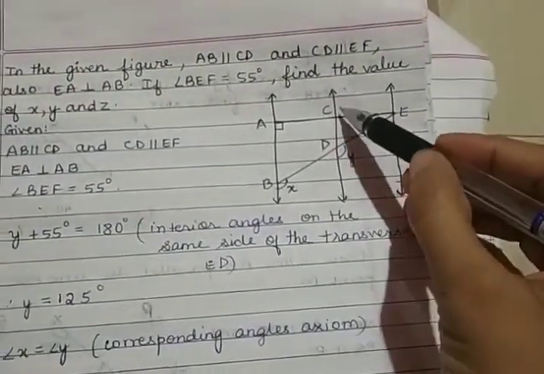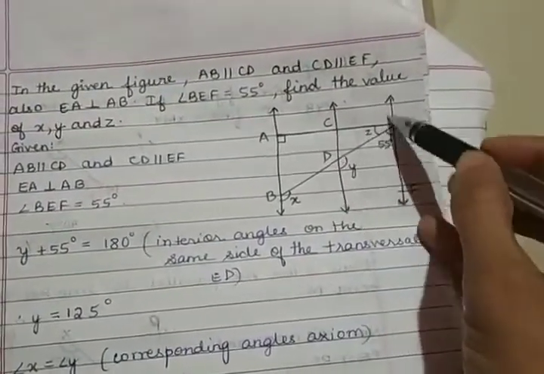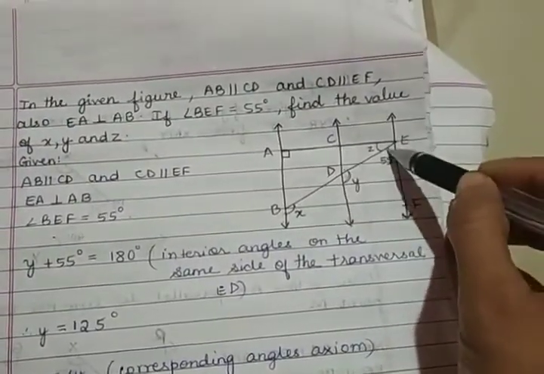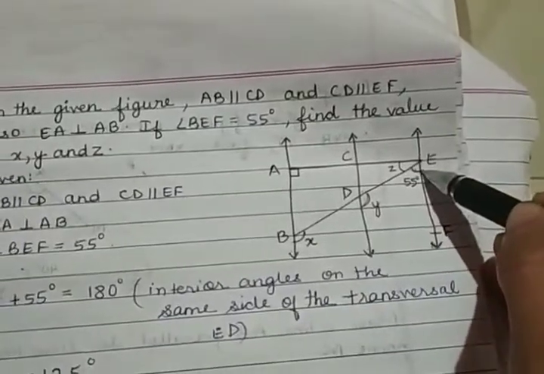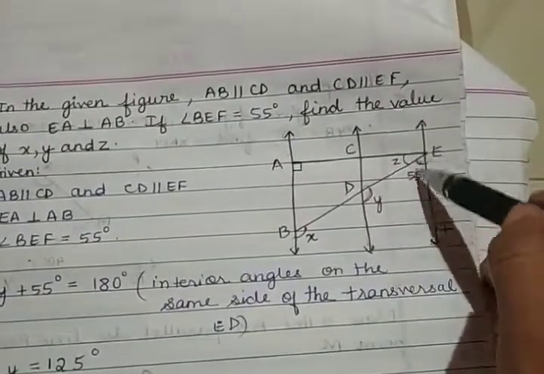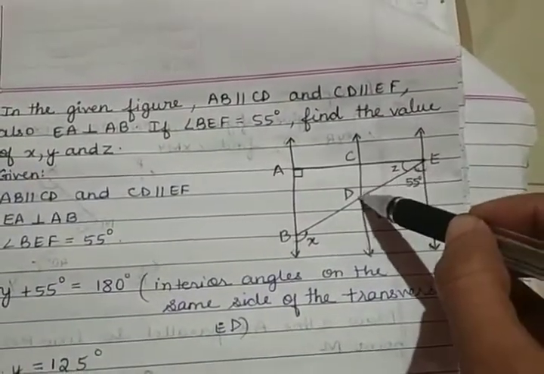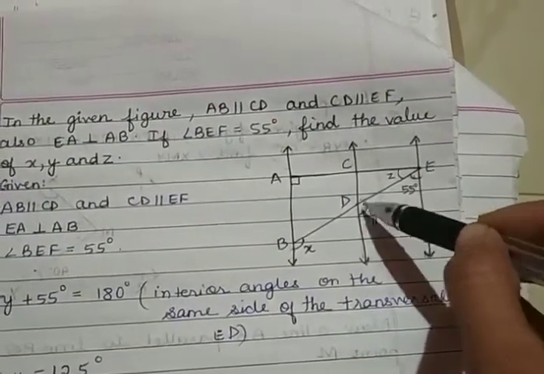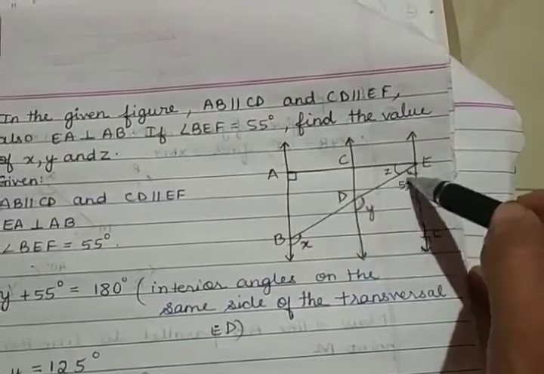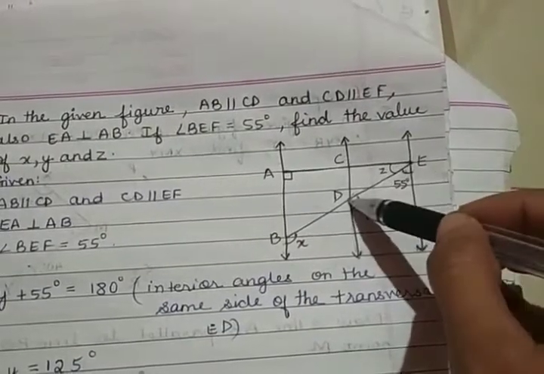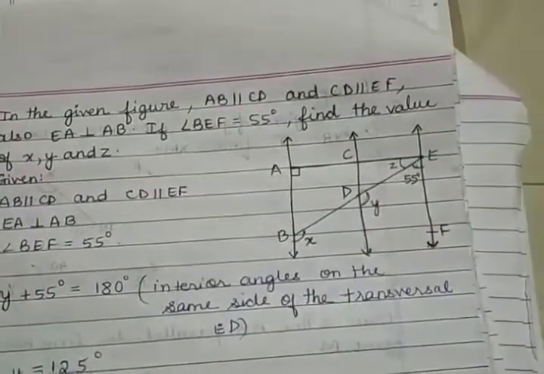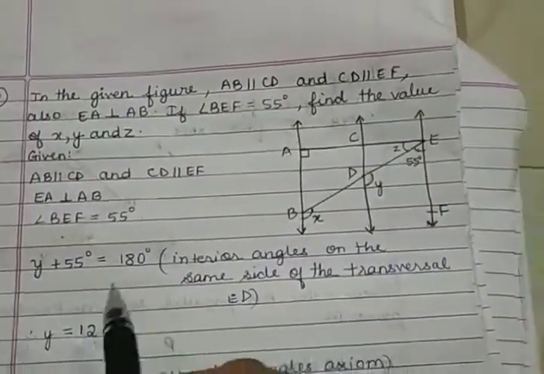Now if you take these two parallel lines and this as your transversal, then this angle plus this angle will be 180 degrees. So y plus 55 degrees is 180 degrees because they are interior angles on the same side of the transversal ED. From this I can get the value of y, which is 125 degrees.